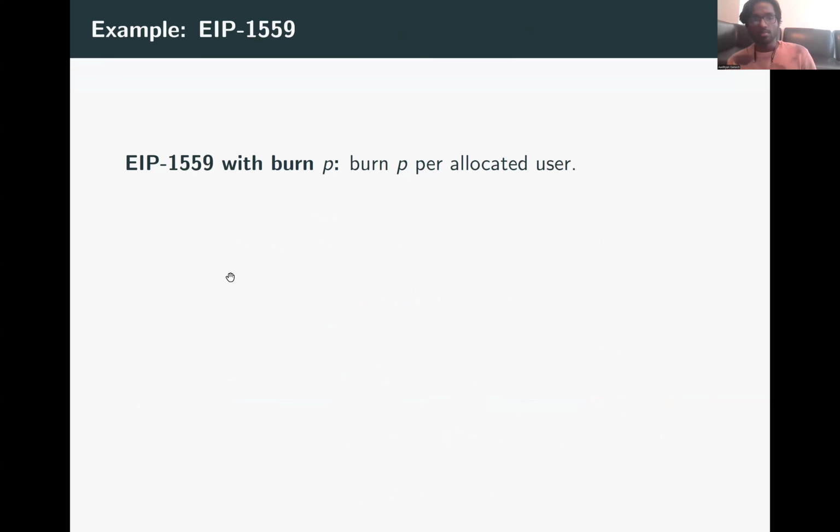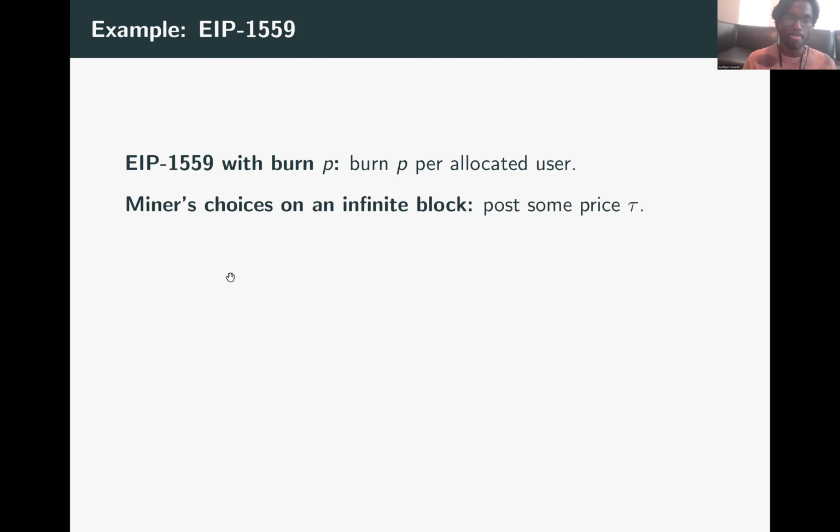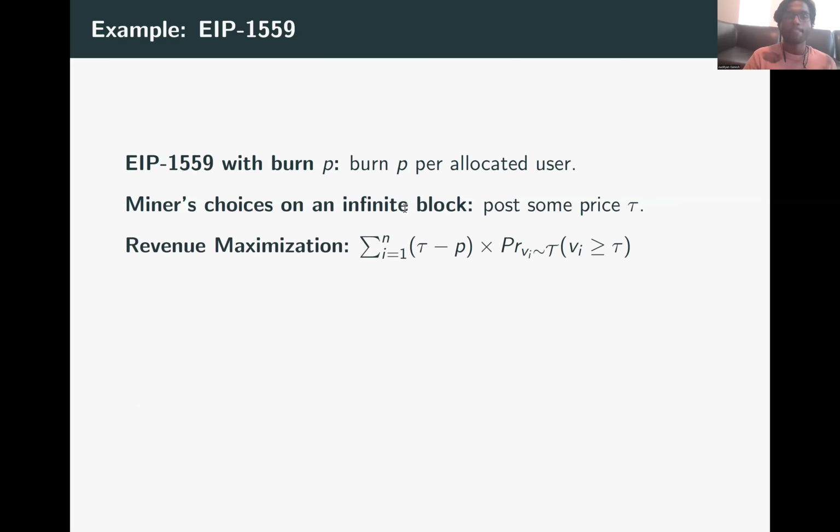We'll go over a quick example with EIP 1559 again. To quickly remind you of this, for a burn P, EIP 1559 basically says the miner will have to burn P units for every user that it allocates. We'll assume it's an infinite block. That is, there is no constraint on the number of users the miner can allocate. And on an infinite block, basically all the miner can do is post some price tau and then include all users that bid more than tau and charge them the price tau. Remember that tau need not be equal to P.